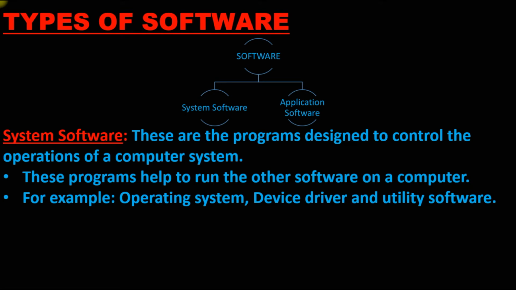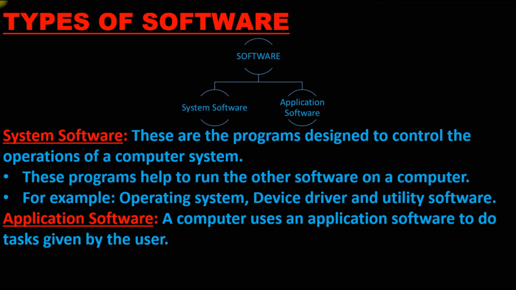Next, for example, operating system, device driver, and utility software. Operating system, as you know, Windows is there, Mac OS is there, Android is there. All these are operating systems. Device drivers, like there are many drivers. For example, if I want to print a particular document, I directly cannot print the document. I need a driver for that, that gives the command to the printer to print. So that driver and the printer should be connected to each other. So this is called a device driver. And utility software, like Microsoft Word, PowerPoint, all these are utility software.